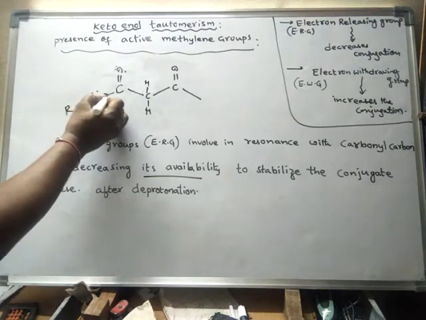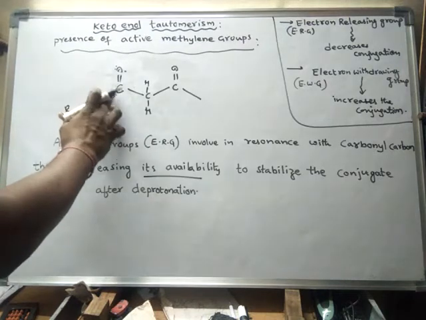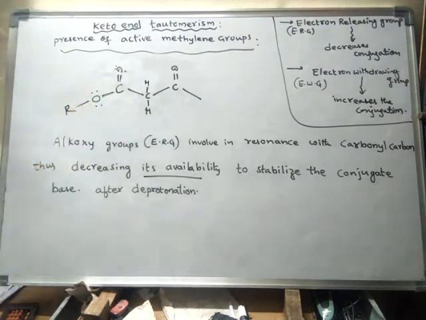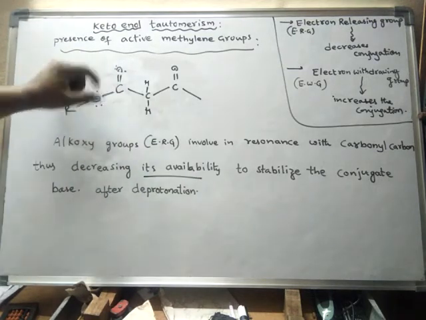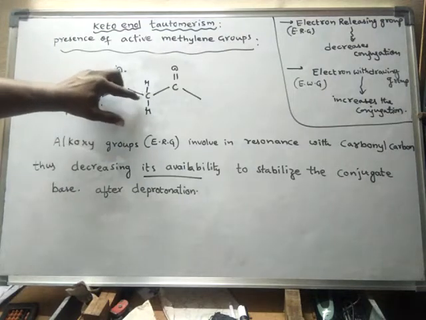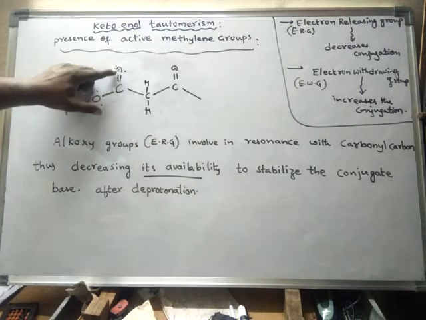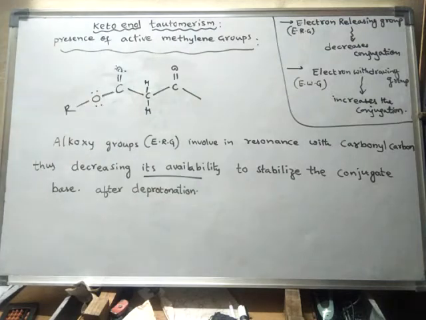That means it will release electrons towards the carbon. So as a result of this, the positive charge on the carbon decreases, and as this carbon is involved in this conjugation, it is not available for the conjugation of this chain.